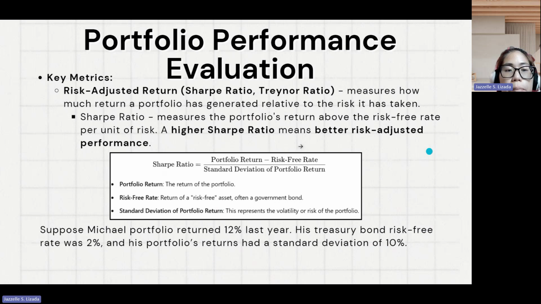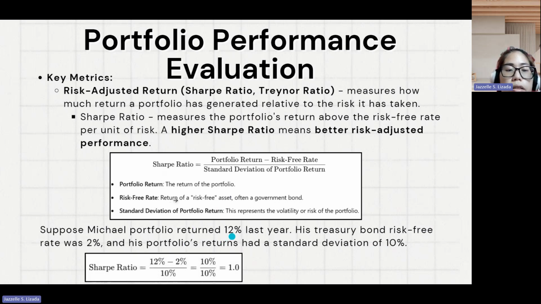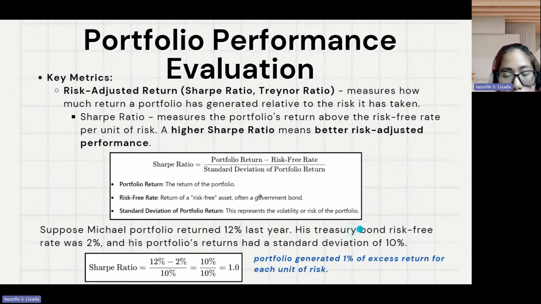To compute the Sharpe ratio, you deduct 2% from 12% and divide by the standard deviation of 10%. Michael's portfolio Sharpe ratio will be 1. It means his portfolio generated 1% of excess return for each unit of risk.